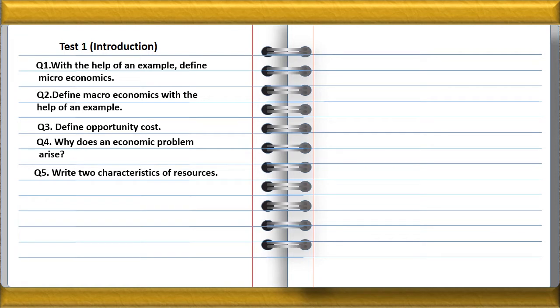Next question is, write down two characteristics of resources. Listen, the two characteristics of resources we can say. First, resources are limited in number, or we can say there is limited supply of the resources. Second, resources can be put to alternative uses. So the two characteristics are clear. Number one is scarcity, number two is alternative uses.